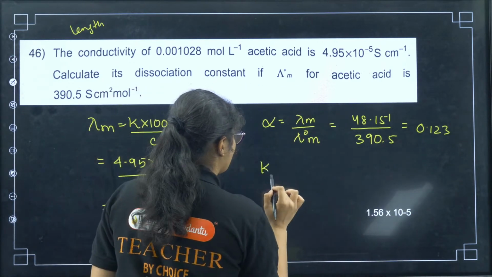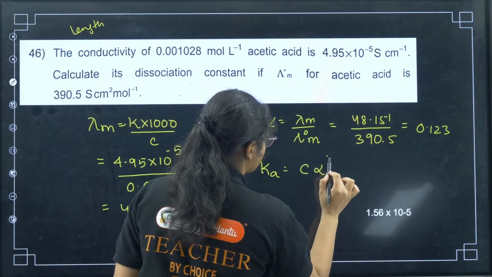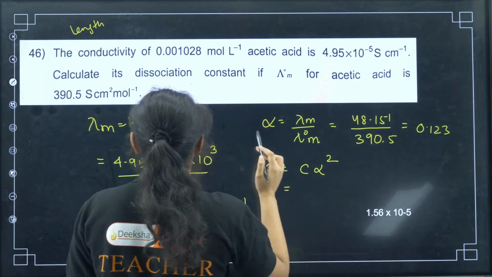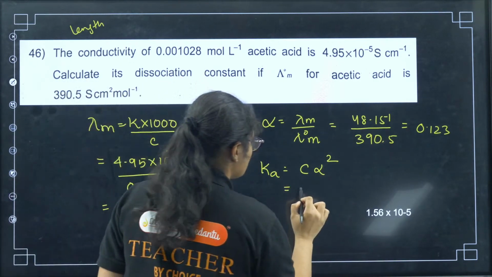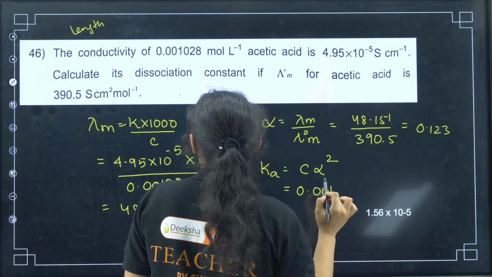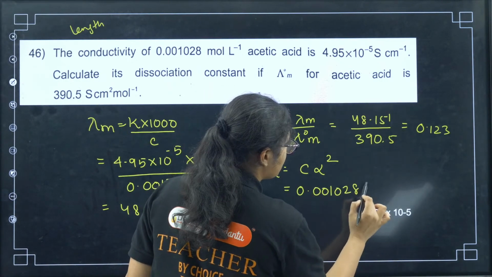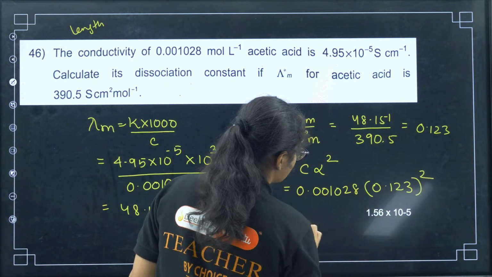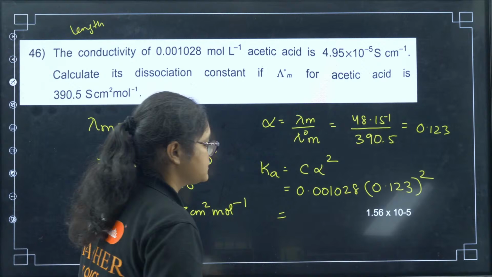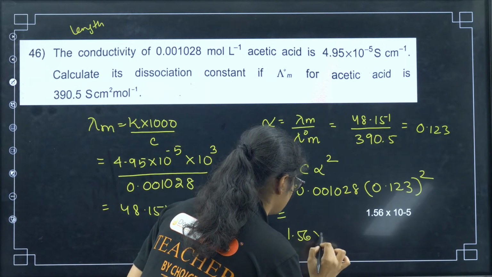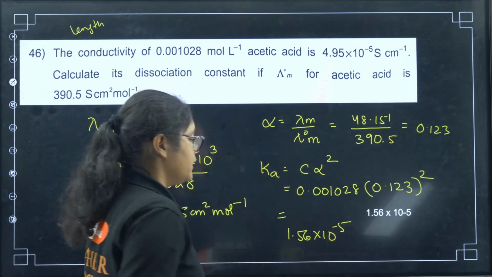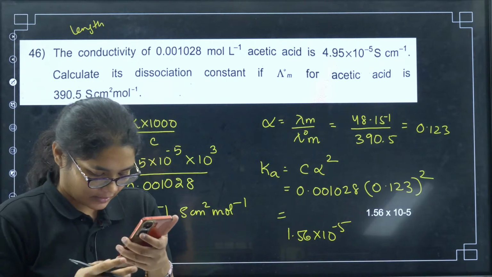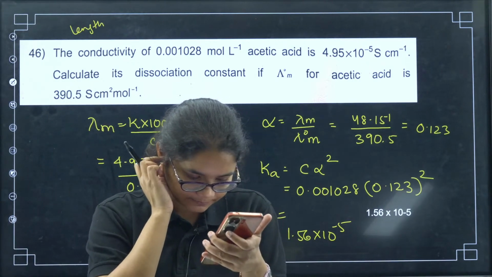Now you have to find the acid constant, that is C alpha square. So that is equal to the C value, the concentration, 0.001028, into alpha square, that is 0.123 square. So this one will give you 1.56 into 10 to the power of minus 5.